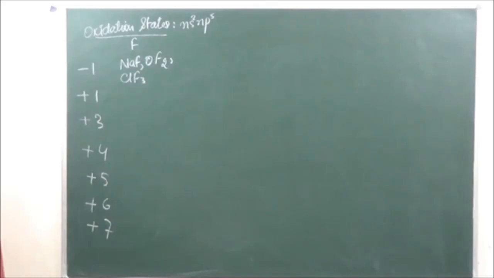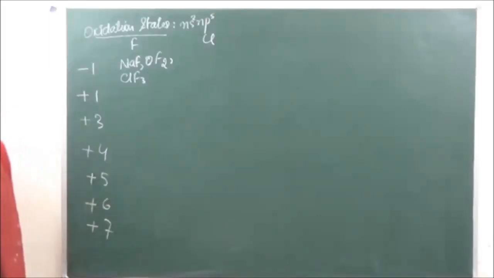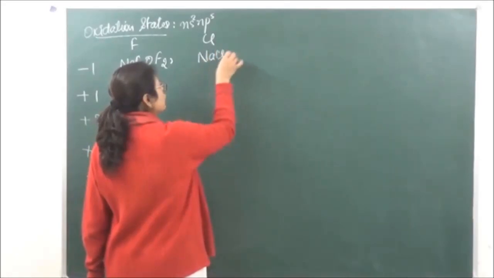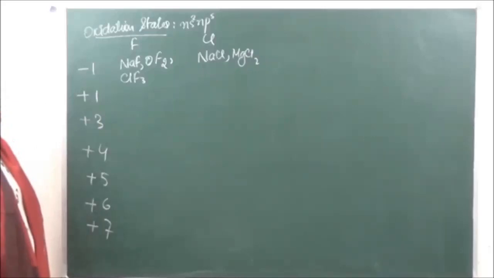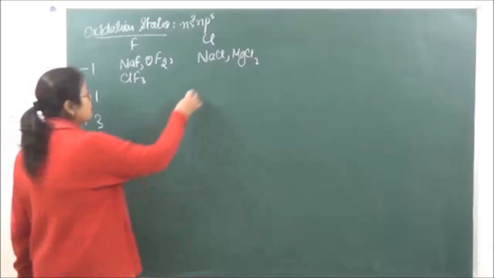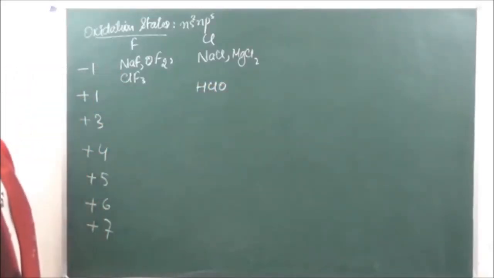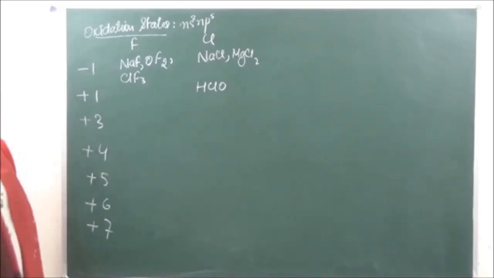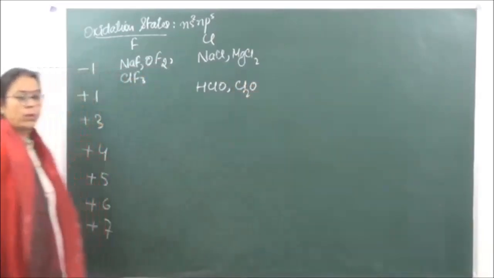Next, then we come to chlorine. Chlorine shows almost all the oxidation states. -1 it can show in NaCl. It can show -1 in MgCl2. So all the chlorides, it is going to show -1 oxidation state. +1 oxidation state it shows in HClO. This is hypochlorous acid, which we will do later. Okay? And then it also shows +1 oxidation state in Cl2O.